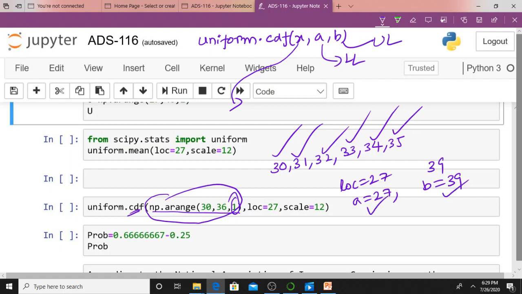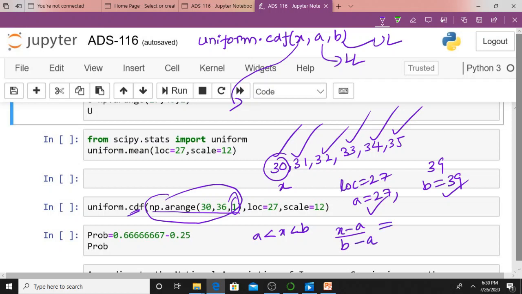For example, for the first possible value, let me take x equal to 30. Now what do I need? A less than x less than B. I need the cumulative distribution function. How can I calculate it? It is simple: x minus A by B minus A. What is my x?